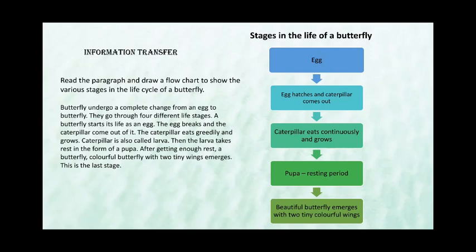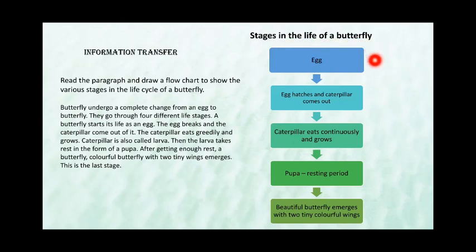Read the paragraph and draw a flow chart to show the various stages in the life of a butterfly. So now we come to know that this paragraph is related to the life of a butterfly. In this as well, similar to a fact file, you need to read the passage very carefully. Only after reading the passage, you need to see how you are going to draw the flow chart. So the flow chart is as shown here. First you need to give a title for it, that is, stages in the life of a butterfly.